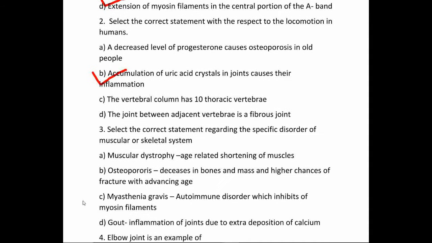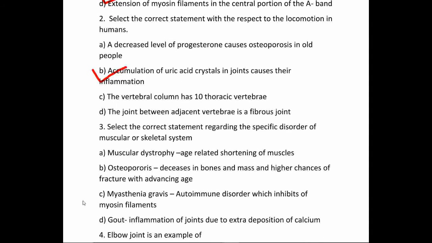Question number 3. Select the correct statement regarding the specific disorder of muscular or skeletal system. Option A, muscular dystrophy, age-related shortening of muscles. Option B, osteoporosis, decrease in bone mass and higher chances of fracture with advancing age. Option C, myasthenia gravis, autoimmune disorder which inhibits the myosin filament.